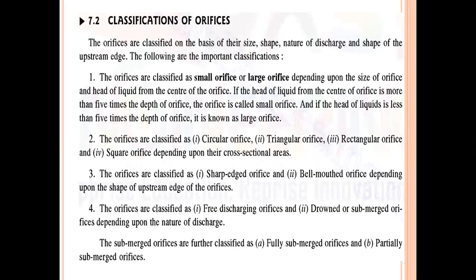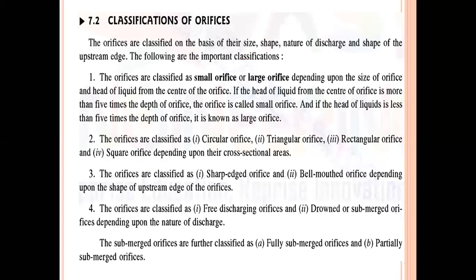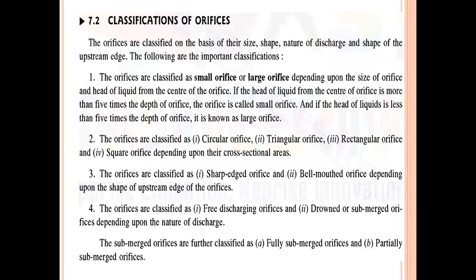The classification of orifices. Orifices are classified on the basis of their size, shape, nature of discharge, and the shape of the upstream edge. The following are the important classifications of orifices. Orifices are classified as small orifice or large orifice depending upon the size of the orifice and the head of liquid from the center of the orifice.